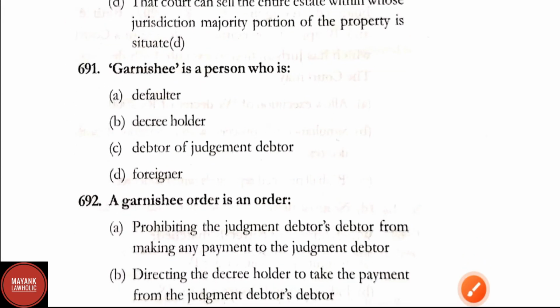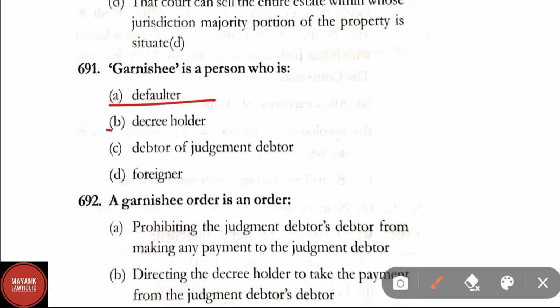Question number 691. Garnishee is a person who is defaulter, decree holder, debtor of the judgment debtor, foreigner.